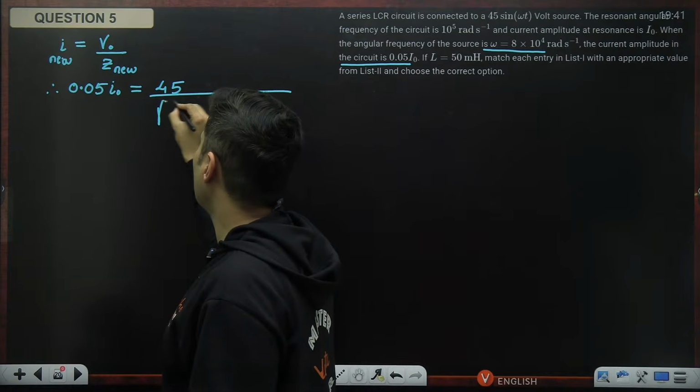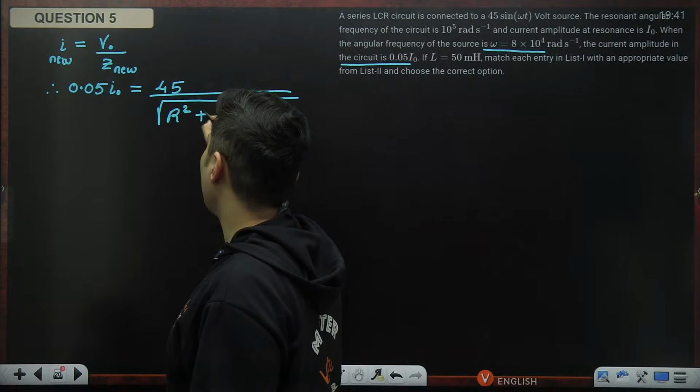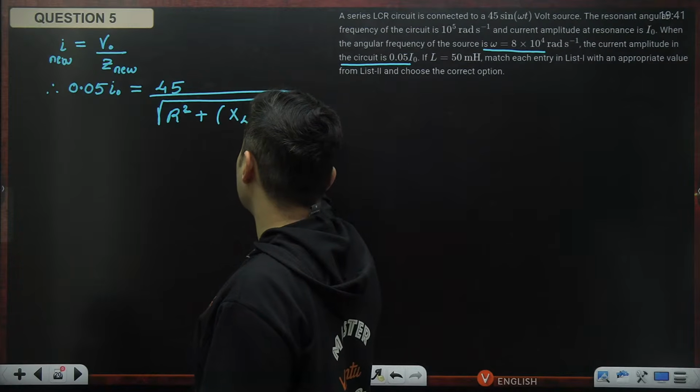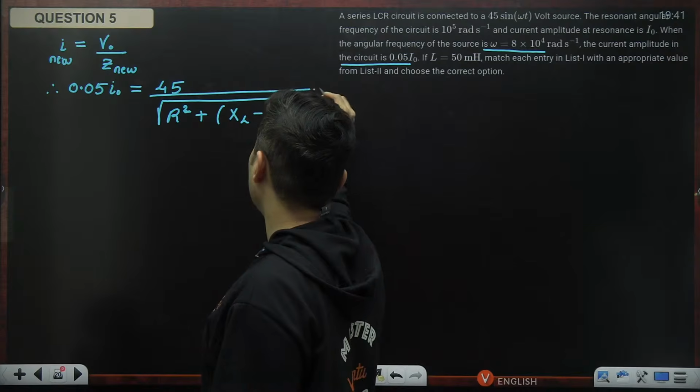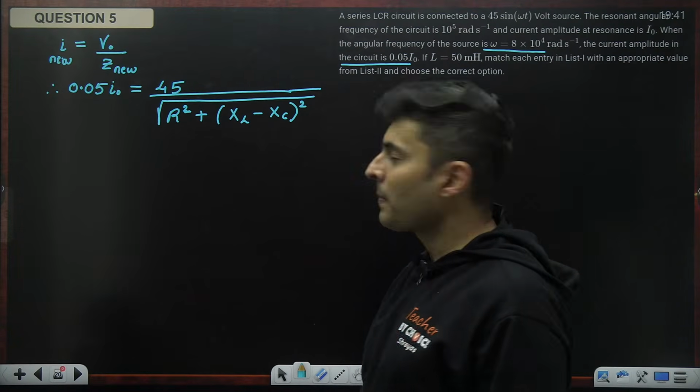Z will be root of R square plus XL minus XC whole square.